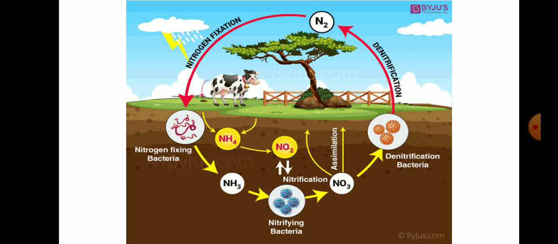So at the last, we can say the nitrogen cycle is completed with the four main processes, that is nitrogen fixation, ammonification, nitrification and denitrification. And this cyclic flow of nitrogen is called the nitrogen cycle.